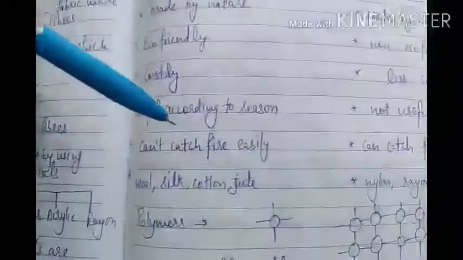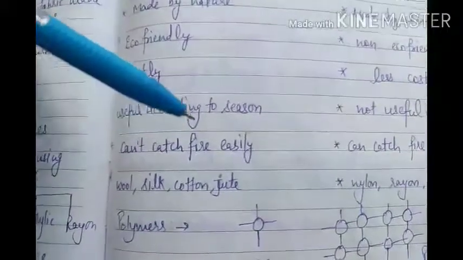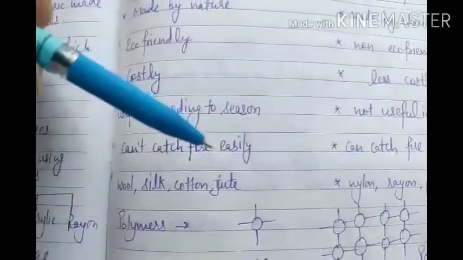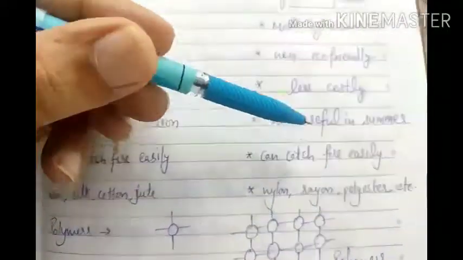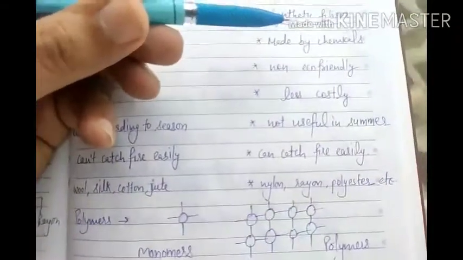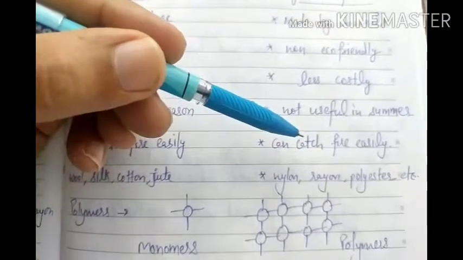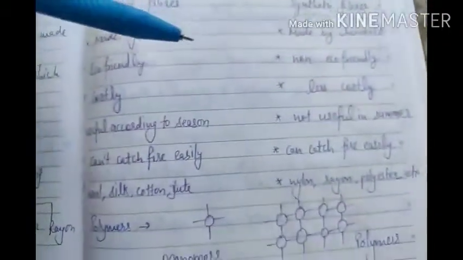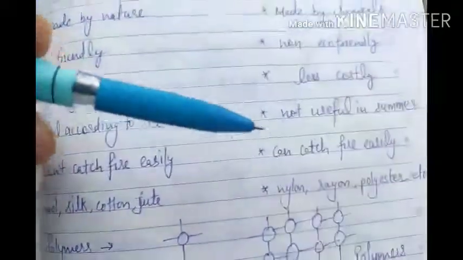Natural fibers cannot catch fire easily. It means if we are near fire, they are not attracted towards fire because they are naturally made. But synthetic fibers can catch fire easily, because they are made up of chemicals, and in chemicals there is petrol also, so they can easily catch fire. That's why when we wear synthetic fiber clothes, we should not go close to fire.